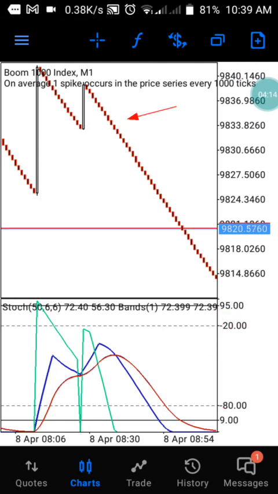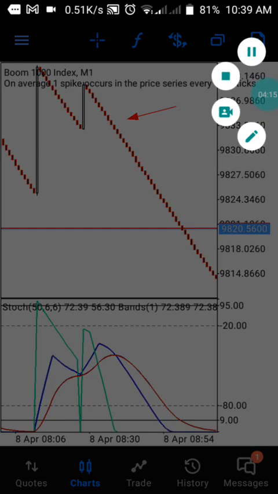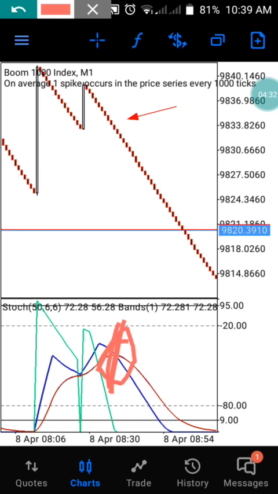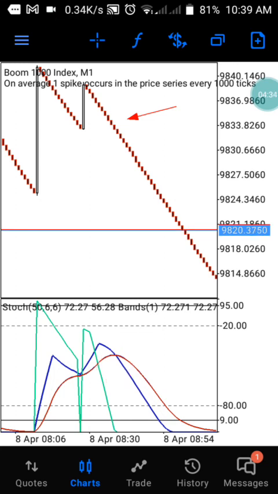But this does not depend on any level. What you just need to do is to find an accurate time to enter the trade. When you have a crossing line at this particular moment, then you know that you have a best trade. When your upper band and lower band, the red line here, are crossing each other at this level, then you know that is exactly the time to take a trade.